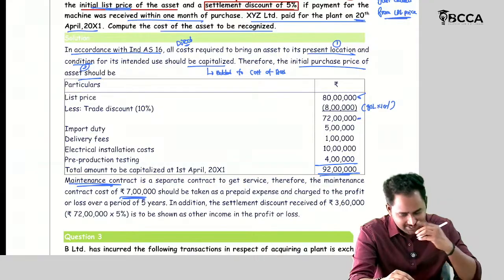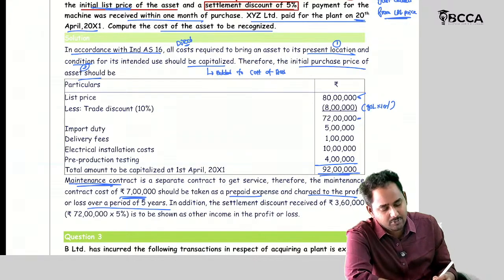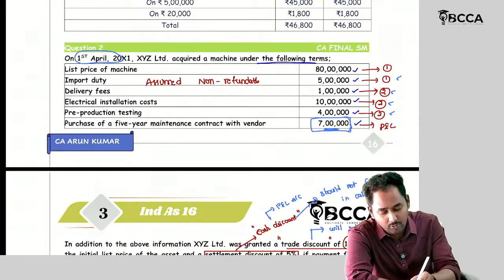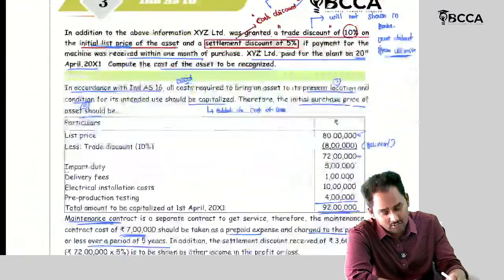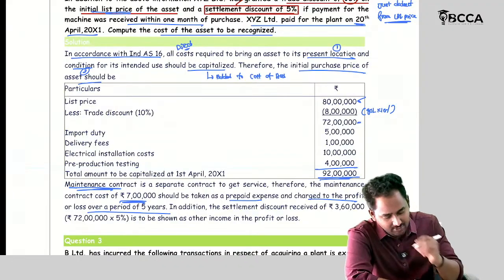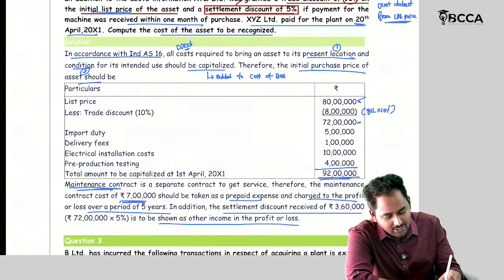It should be taken as prepaid expenses and charged to the P&L over a period of 5 years, because he has taken a maintenance contract for how many years? 5 years. So proportionately every year should be taken. Then the settlement discount. How much is the settlement discount? 3,60,000 should be shown as other income in the P&L account.